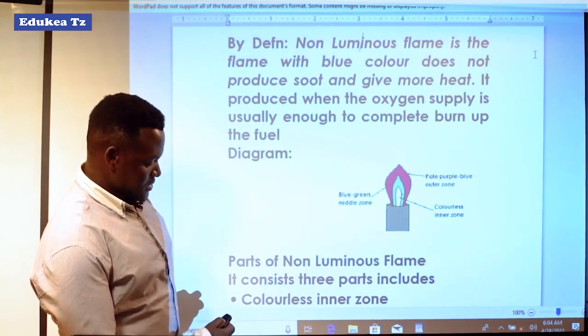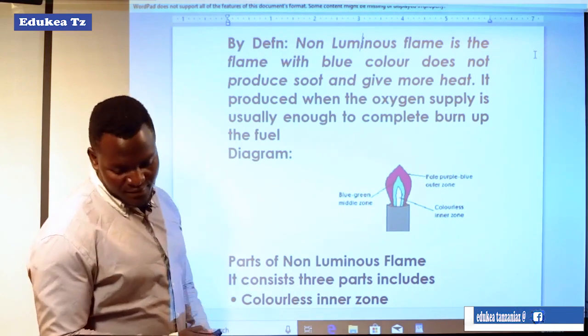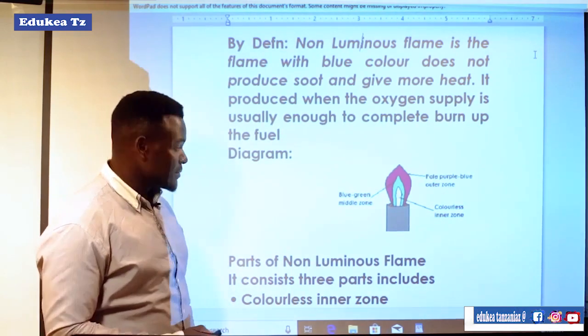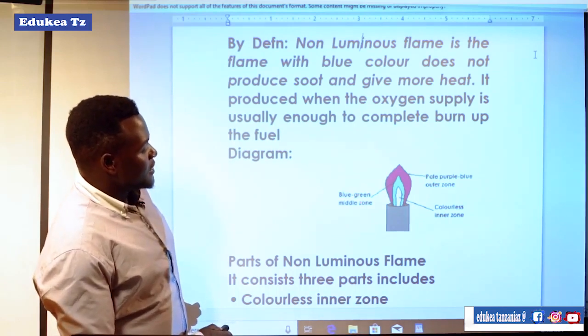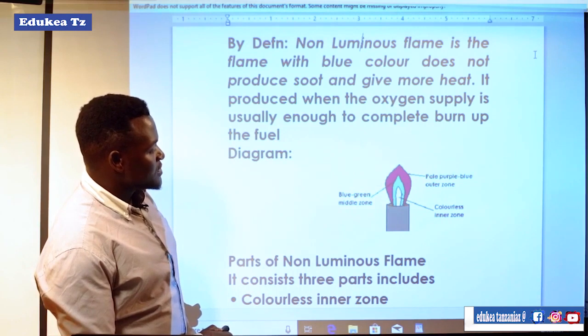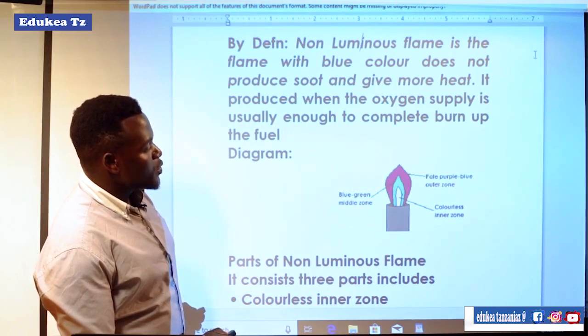Now this is the diagram of the non-luminous flame. Here we have the first one, the pale purple blue outer zone.